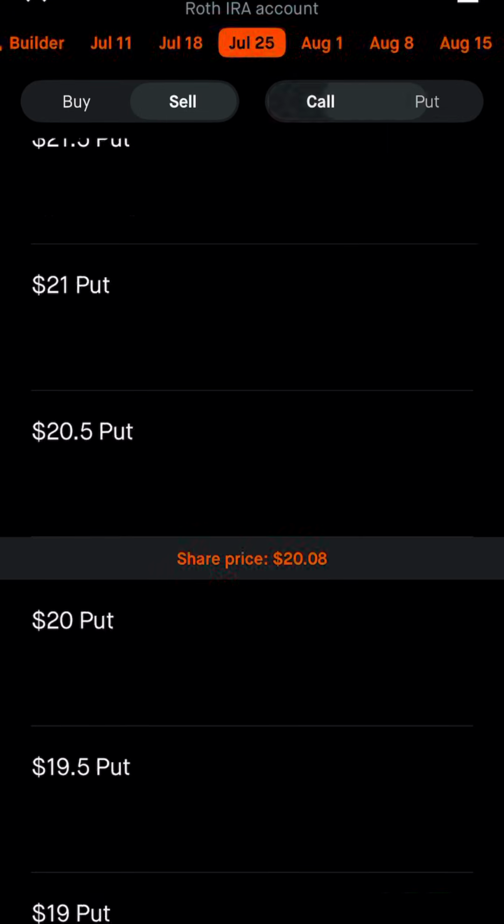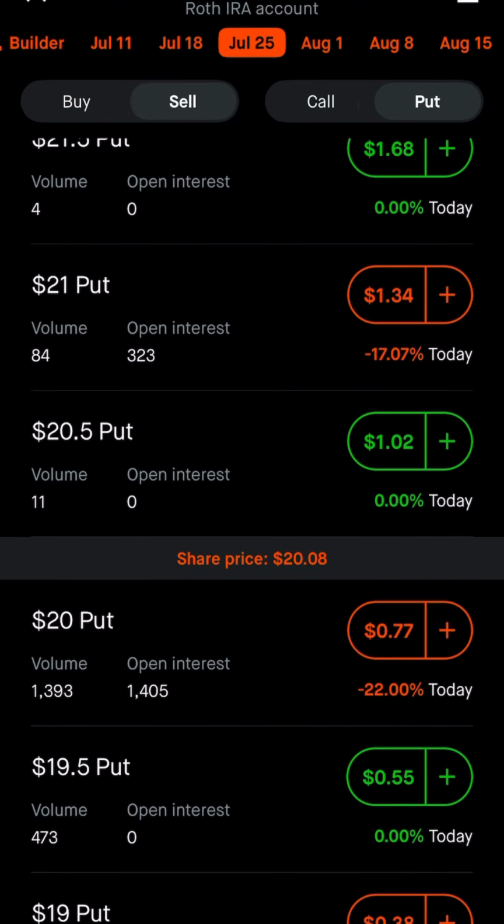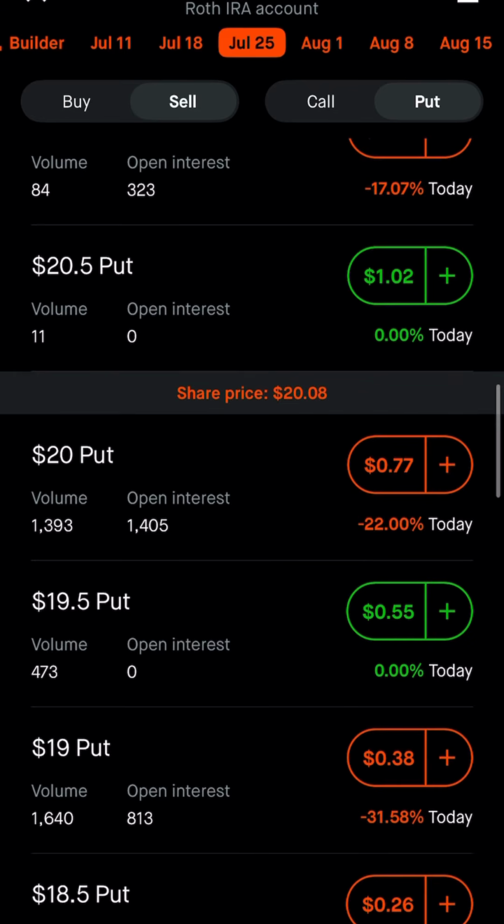And then number 4, selling a put. When you sell a put, you are agreeing to buy 100 shares of the stock if the stock price gets down to the price where you have sold the put. So in this example, the share price is $20.08. If I were to sell a $19 put, what I am doing is I am betting that the share price will not get to $19. And if it does get to $19, I will buy the stock for $19 a share and I will buy 100 shares of the stock. If it stays above the $19, then I just keep the money.